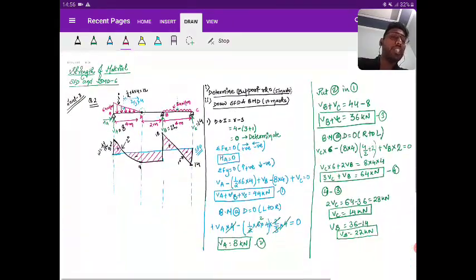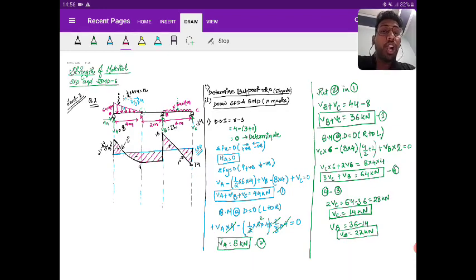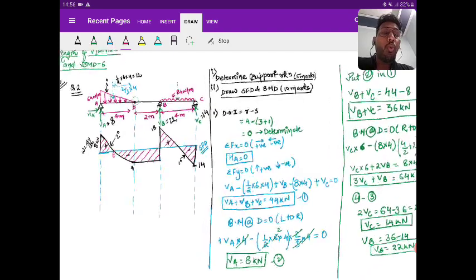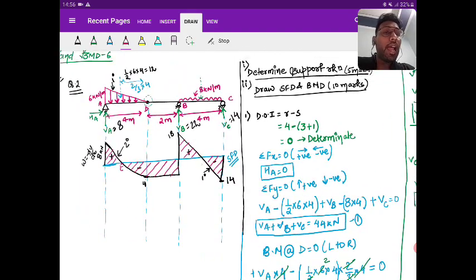Any problem, please ask in this shear force diagram or in support reaction. Sure? So now we got two additional points. One point I'm saying as E and other point I'm saying as F, where the shear force diagram is changing its sign.